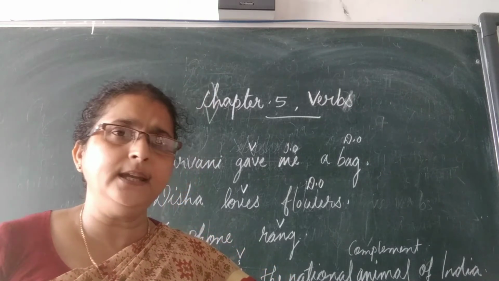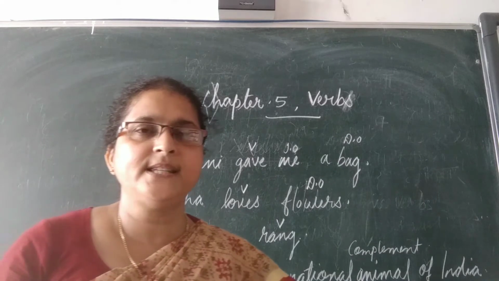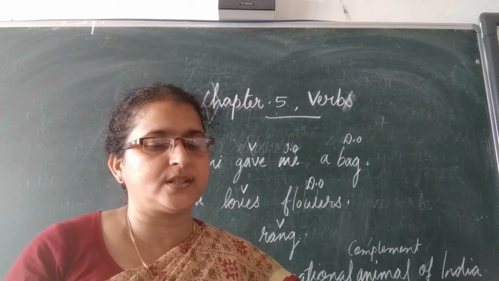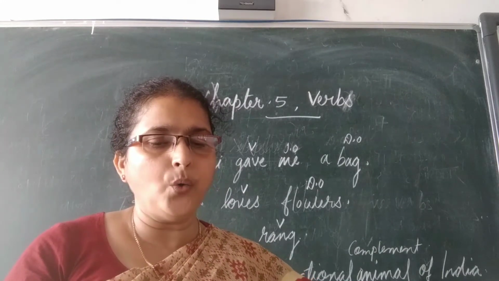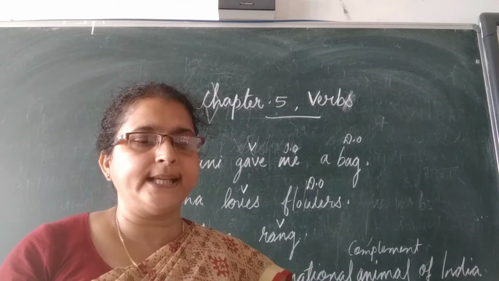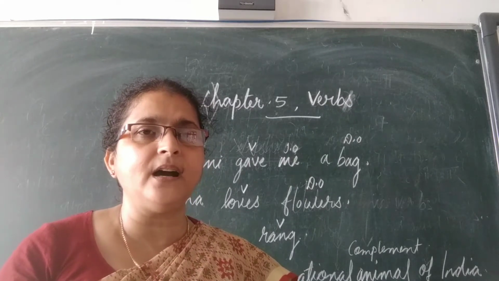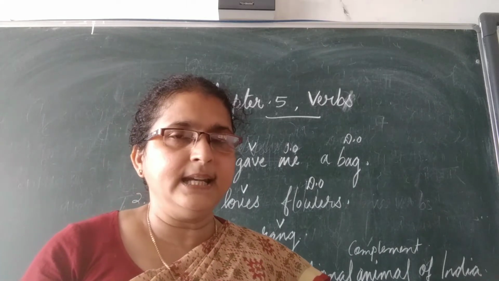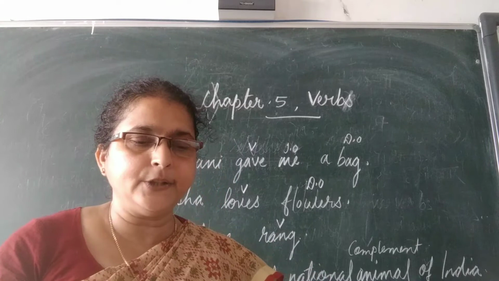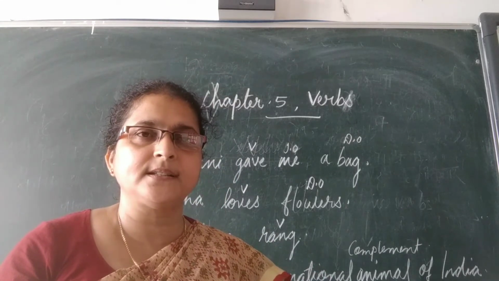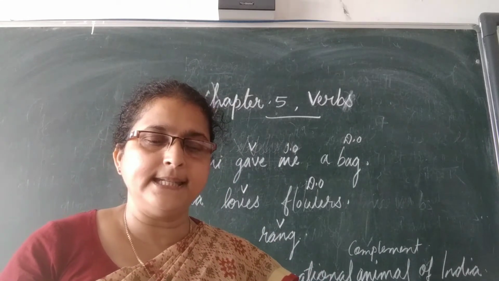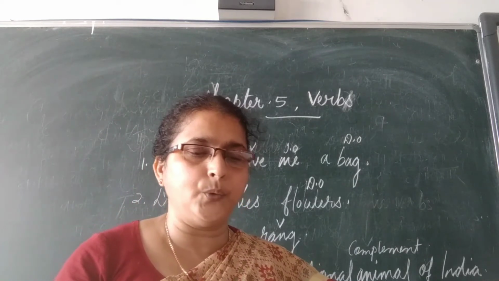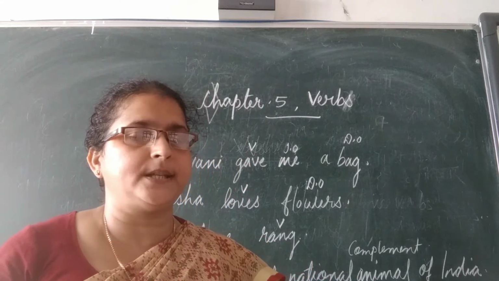Now, what is an indirect object? An indirect object precedes the direct object. It tells us who the verb directly affects and who is receiving the direct object. Let me tell you once again: an indirect object precedes the direct object in a sentence and it tells us who the verb directly affects and who is receiving the direct object.